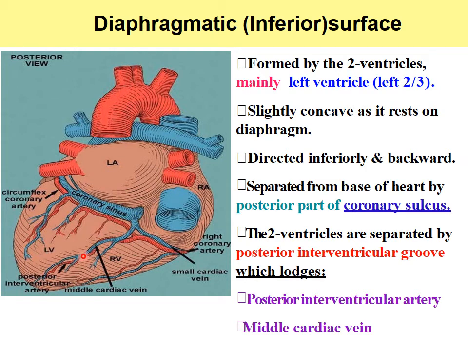Separated from the base of the heart by posterior part of the coronary sulcus. The two ventricles are separated again by a posterior interventricular groove. It is called posterior interventricular because it is present posteriorly. Interventricular means between the right ventricle and the left ventricle, and it lodges the posterior interventricular artery and the middle cardiac vein.